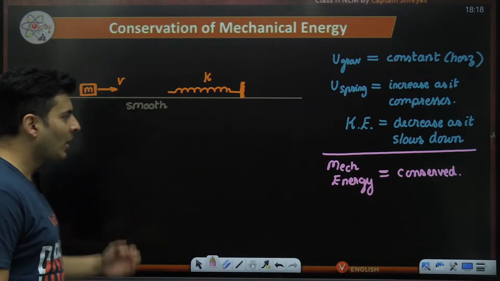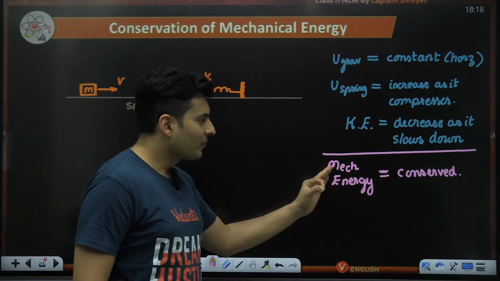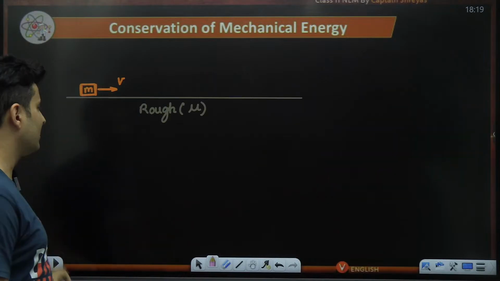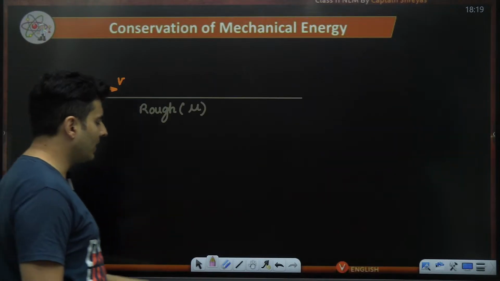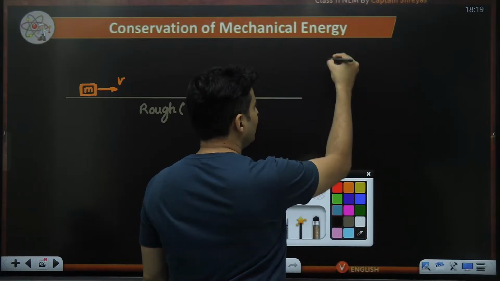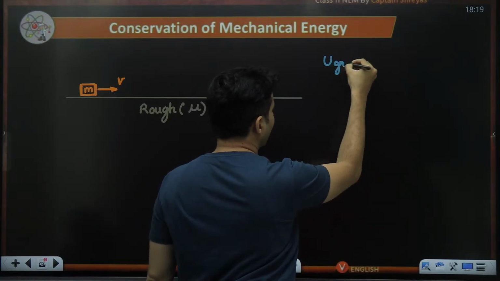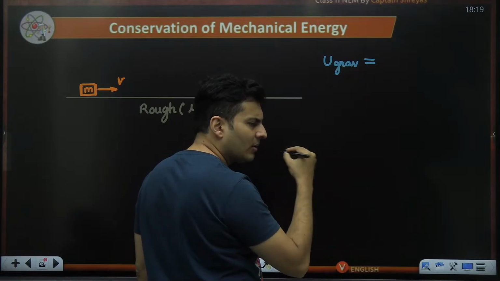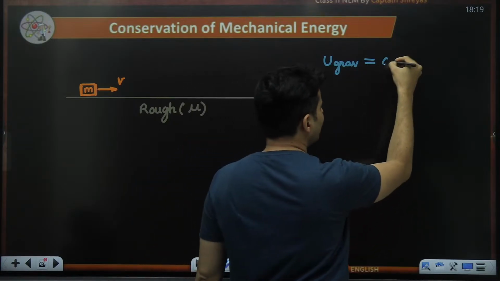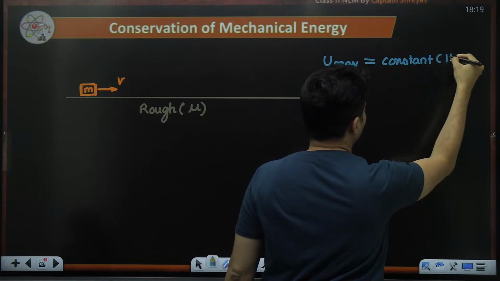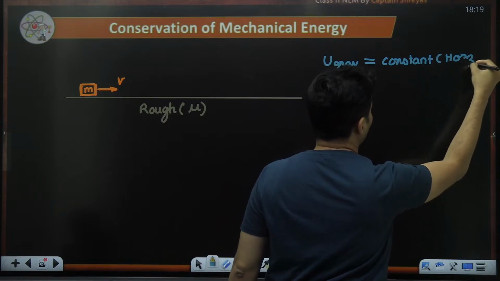Okay, Syamla? All right. Now, in this example, mechanical energy was conserved. Let's take another example right over here. This block, as it moves on this rough surface, let's think what is happening to its gravitational potential energy. Well, it is neither going up nor going down, constant height. So obviously it is remaining constant. And the reason for that is its horizontal motion.